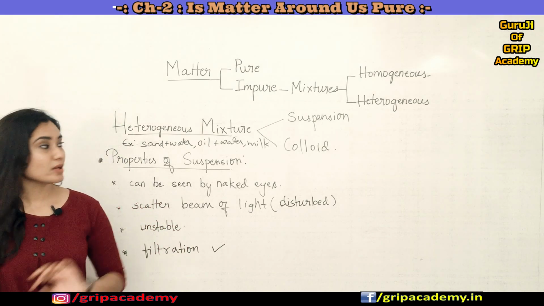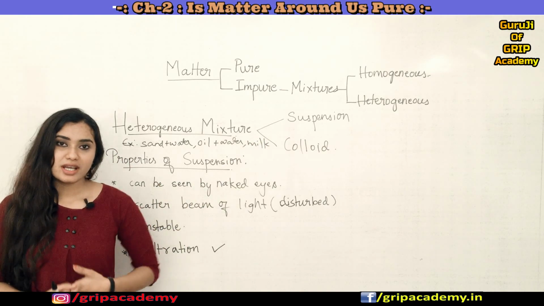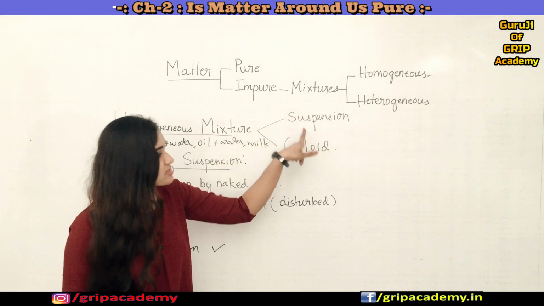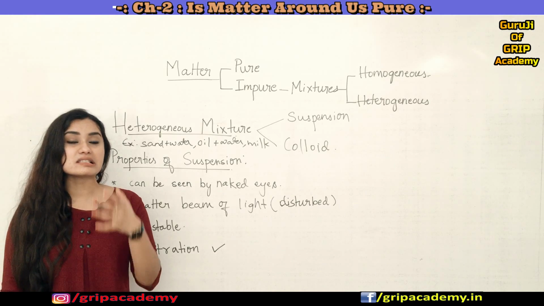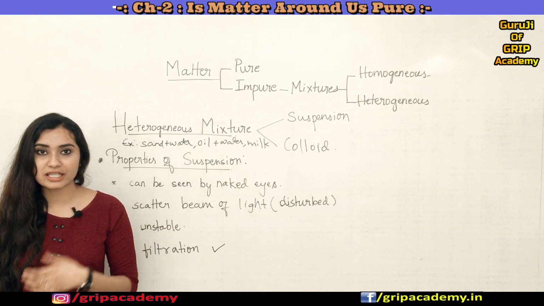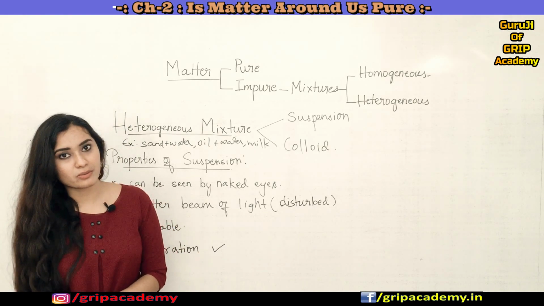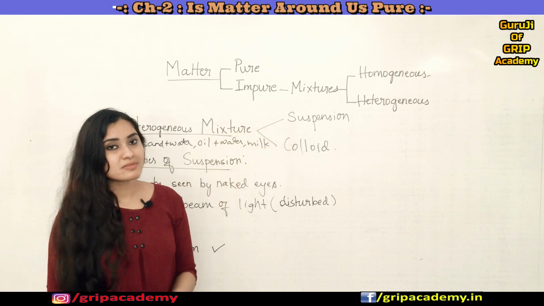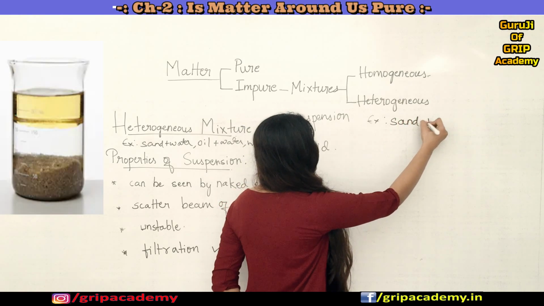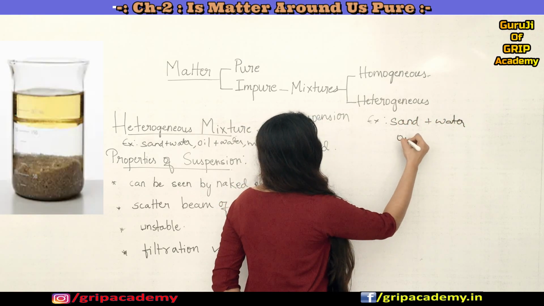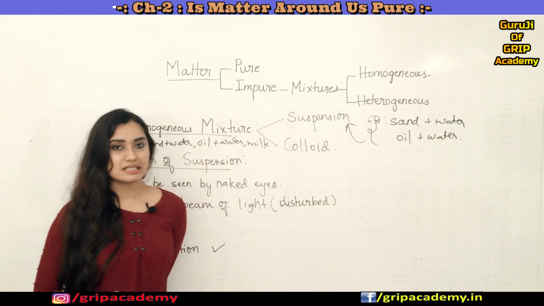Now let us study what a suspension is, its properties, and examples. A suspension is a heterogeneous mixture whose solute particles do not dissolve in the solvent. Instead, they remain suspended throughout the bulk of the solvent. For example, you can take a mixture of sand and water, or oil and water. These are all examples of suspension.